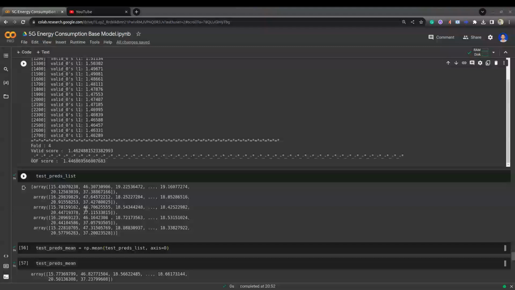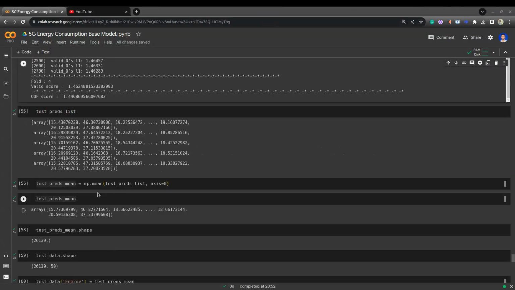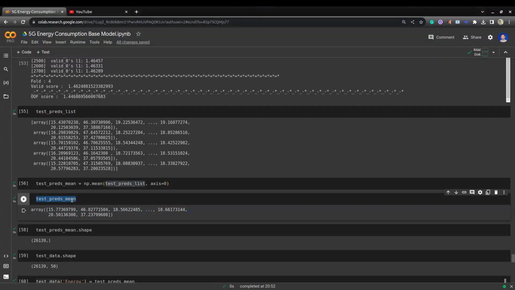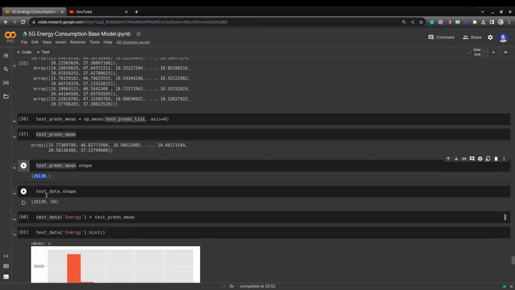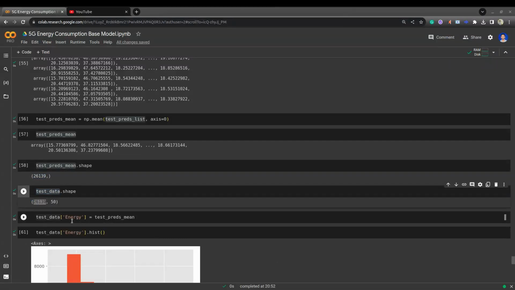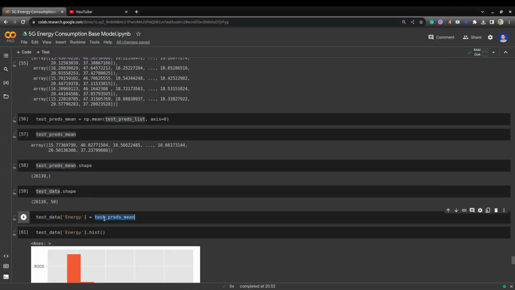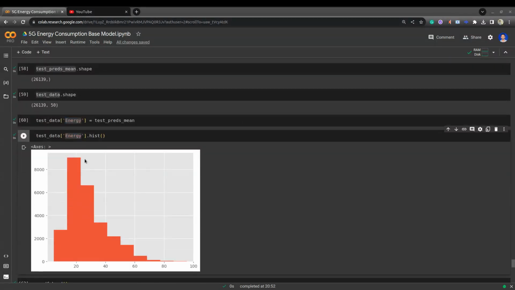Here you can see the test prediction list. We have all five-fold predictions here. Here I am taking the mean of the test fold list. Here you can see the test predictions mean, I took the mean of all five-fold test predictions. So if you see the shape of it, it's matching our test data shape. Here I assign the test prediction mean as the energy column in test data. If you see the test energy distribution, it's following a similar distribution to train energy.